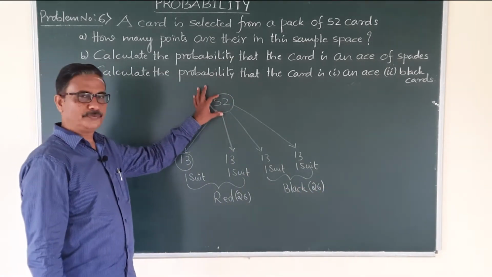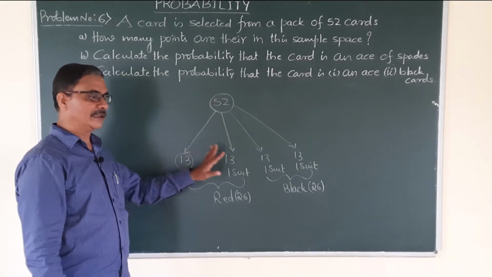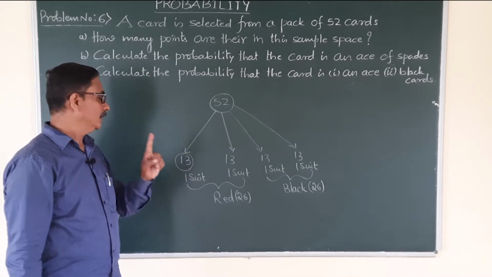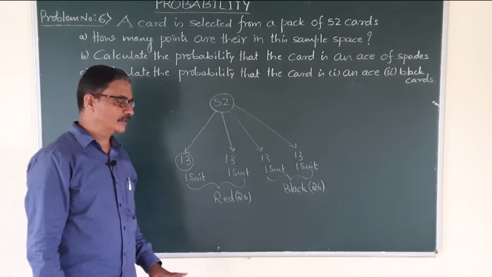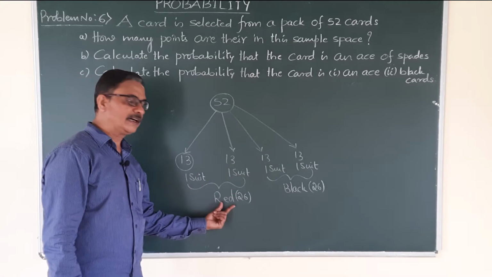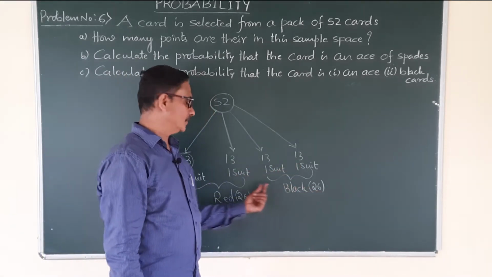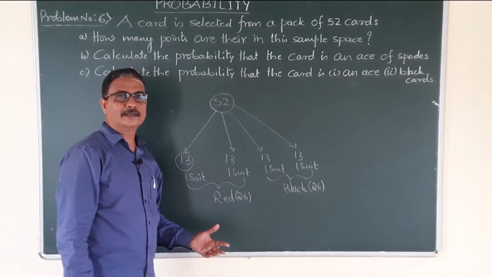So there are 52 playing cards, which divided by 4 gives 13. That 13 cards is one suit. In one suit there are 13 cards. How many suits? 4 suits. There are 2 colors, namely first 2 suits are red color cards, another 2 suits are black color cards. Totally 26 red color cards, 26 black color cards.